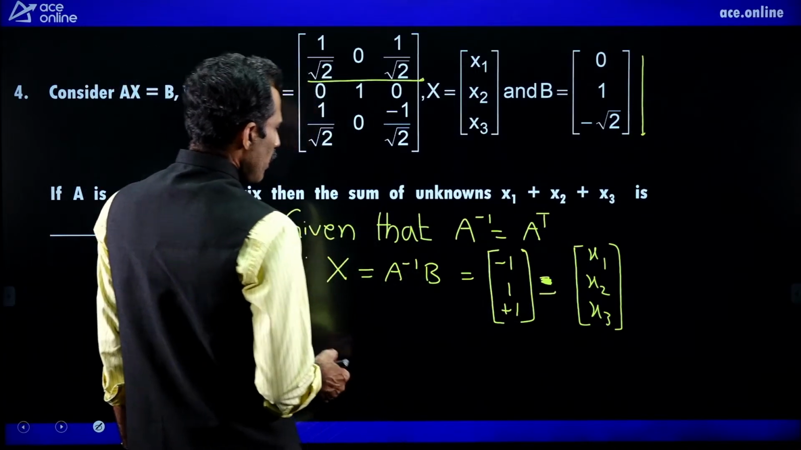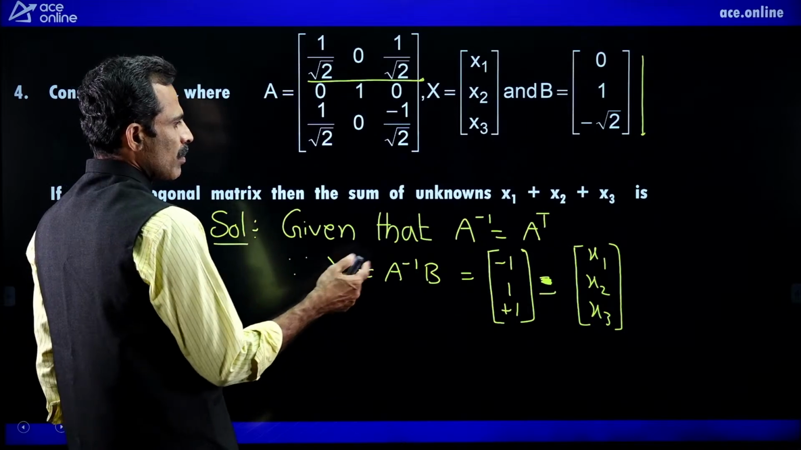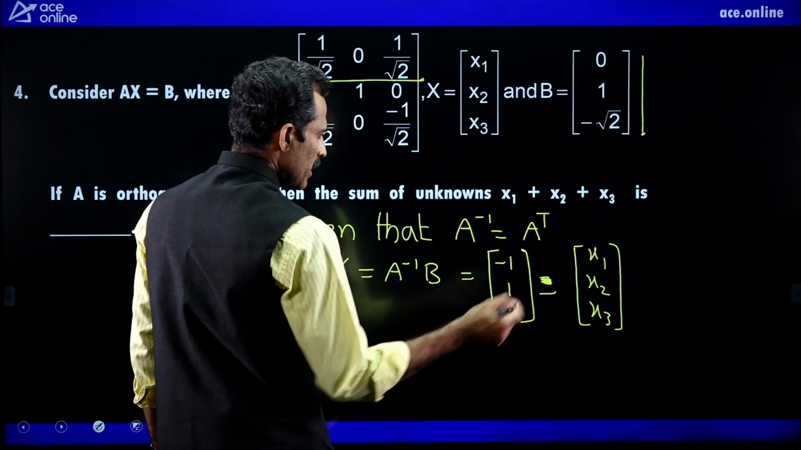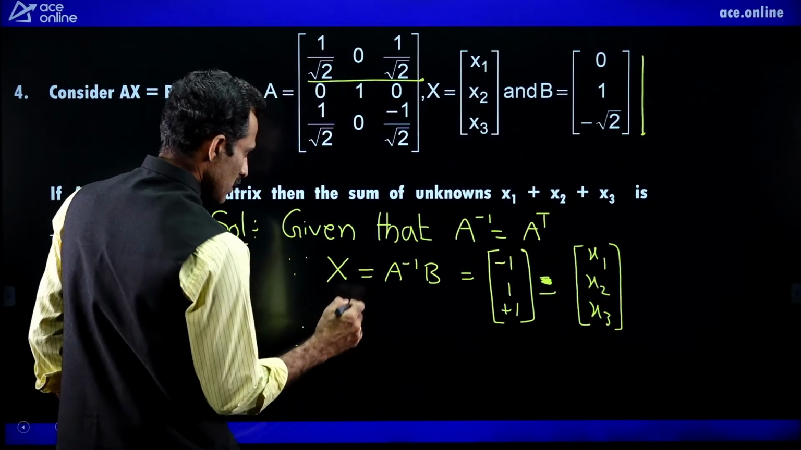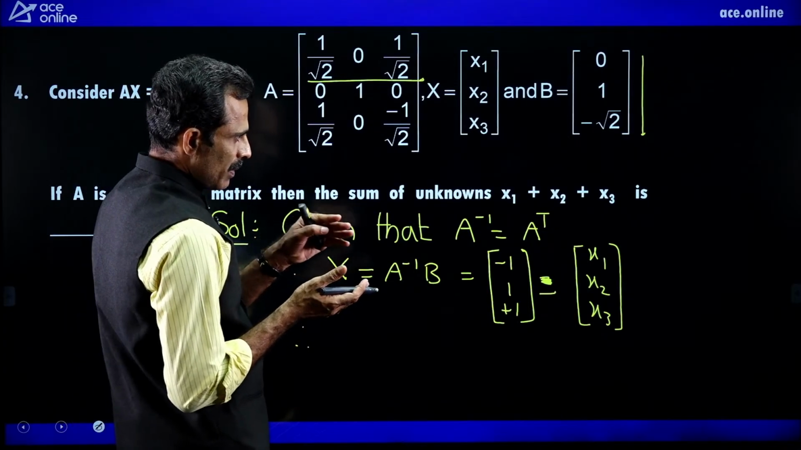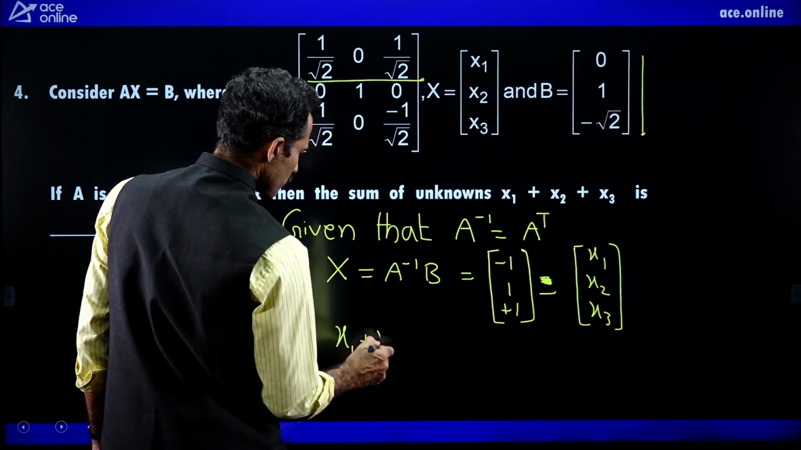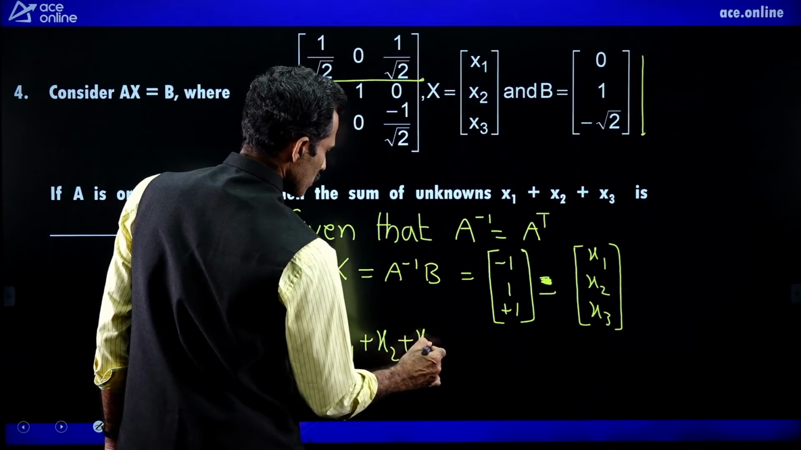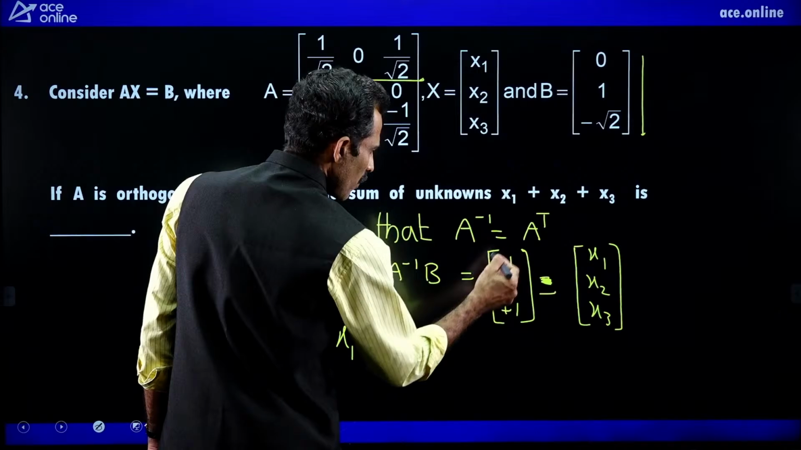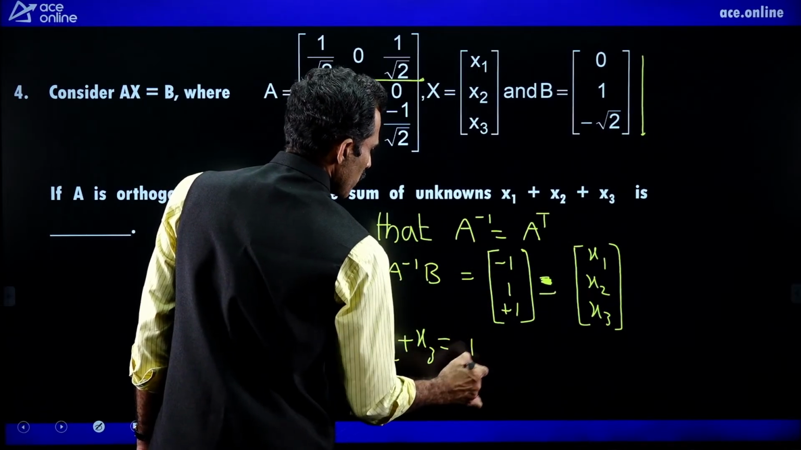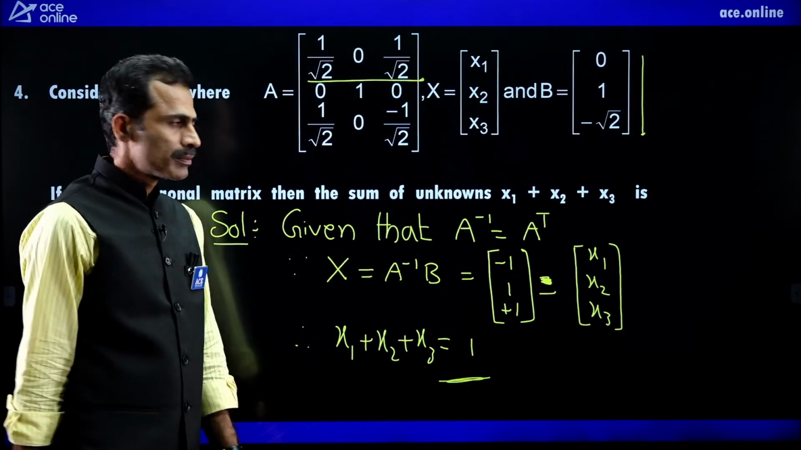Now we got the solution matrix, that is we know x1, x2, x3. Therefore, the sum of the x1, x2, x3 variables, sum of all this is 1. That is the answer.